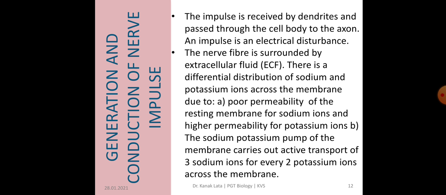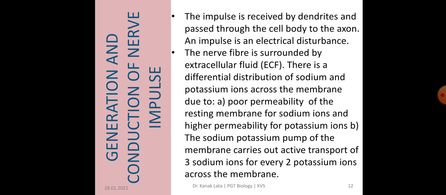Now the next topic is about generation and conduction of nerve impulse. First of all, the impulse or messages are received by dendrites, which pass them to the cell body and then to the axon. The nerve fiber, that is the axon of the nerve cell, is surrounded by extracellular fluid.